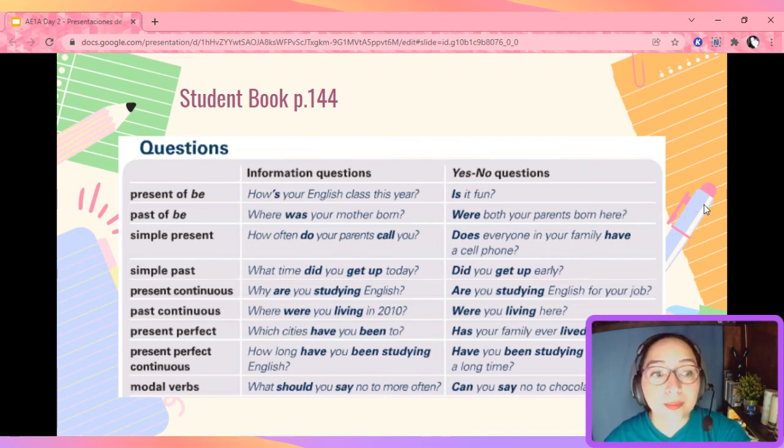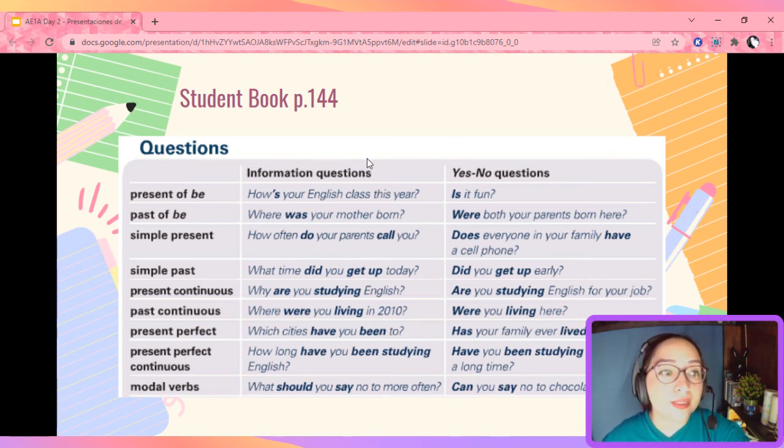Well, you need to remember that in a question, the order is a little different than in a sentence. In a usual sentence, what you do is you use the subject and then the verb, like I study English. But in an information question, we need an auxiliary before the subject. Do you study English? Notice that we use do before. Here you can see some examples.